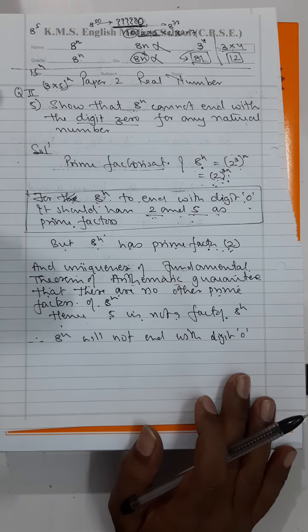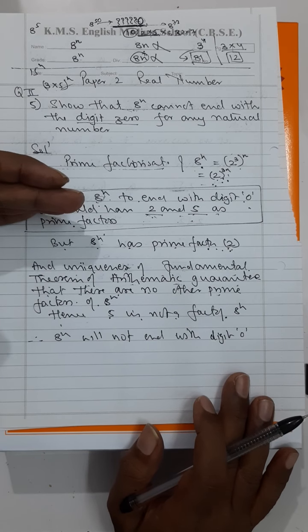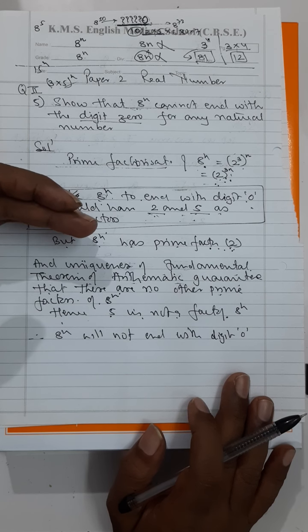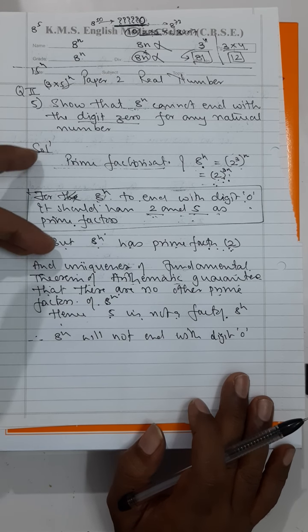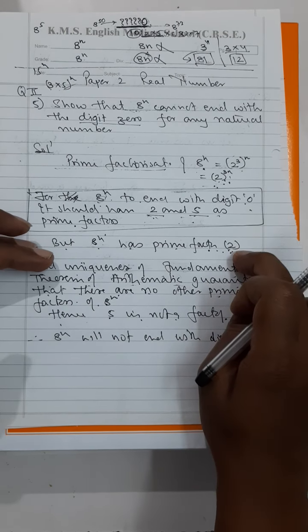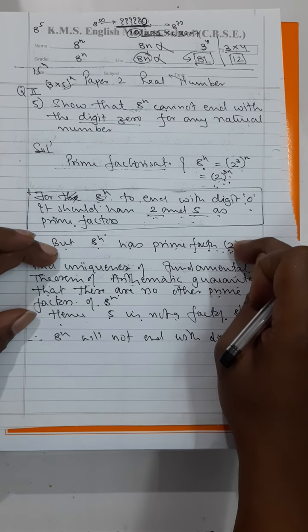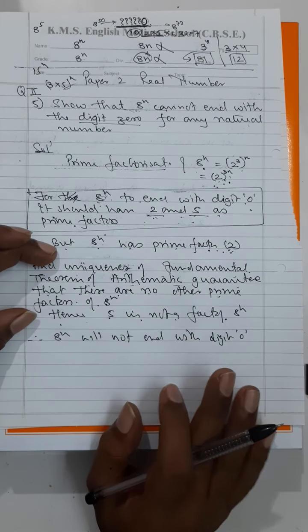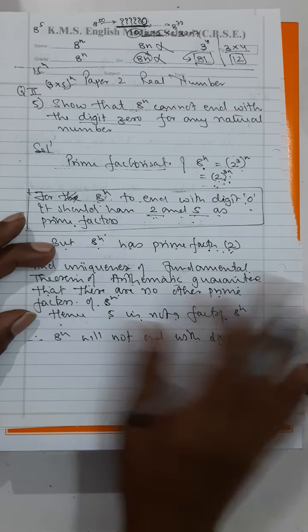See, first I kept my prime factors ready. These are my prime factors. Then I brought in the concept: if the numbers are supposed to end with 0, then they should have factors 2 and 5 both. Then I again brought to your notice the prime factors I have got over here. And then the theorem guarantees that once these are the factors, no more factors can be there. I can't discover, I can't add new factors. So this is the missing factor, and that's why this will not end with 0.